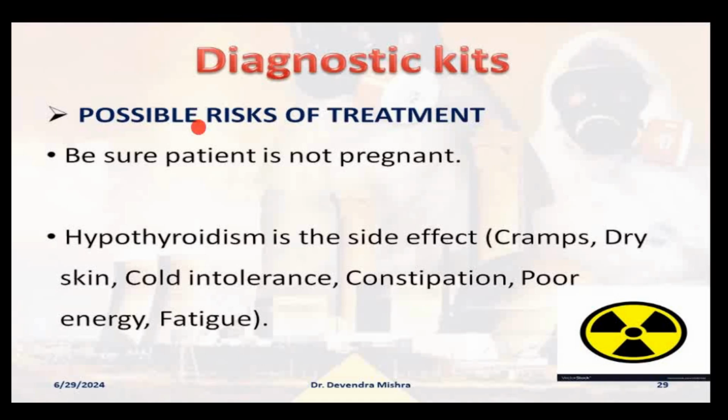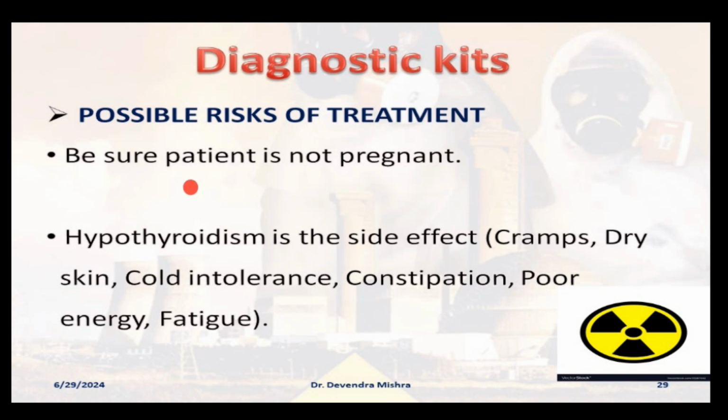So you have seen what hyperthyroidism is, and also the treatment, but you should know the risks of the possible treatment. What are the possible risks when a person undergoes such treatment?